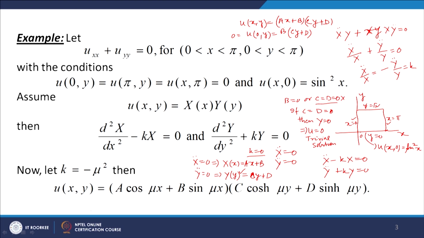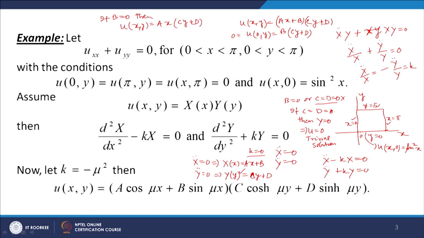If b is equal to 0, then u(x,y) is equal to a times x into (cy plus d).